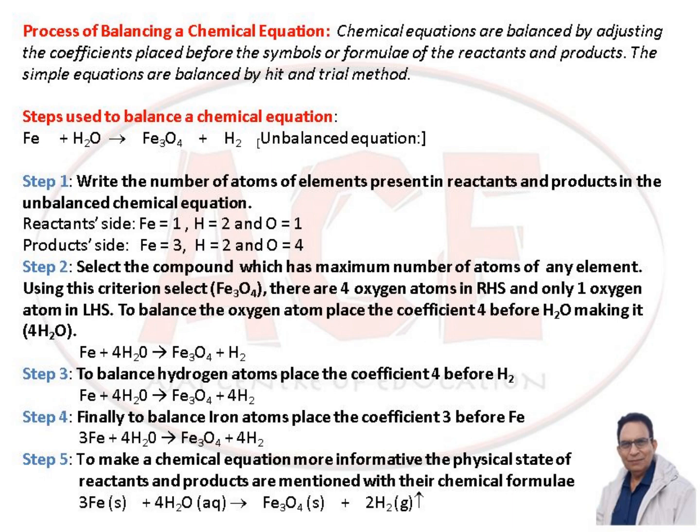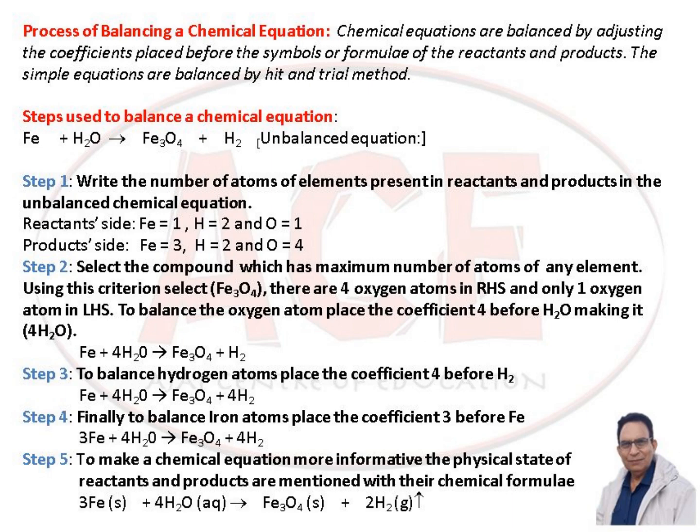Step 2, select the compound which has the maximum number of atoms of an element. Using this criterion, select Fe3O4. There are 4 oxygen atoms on the right-hand side and only 1 oxygen atom on the left-hand side. To balance the oxygen atoms, place the coefficient 4 before H2O, making it 4H2O. Here, Fe plus 4H2O gives Fe3O4 plus H2. Now hydrogen has 8 atoms